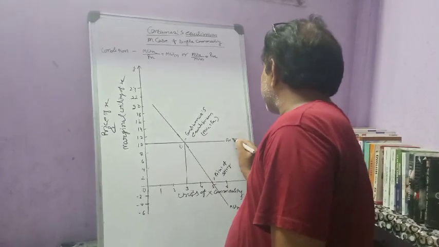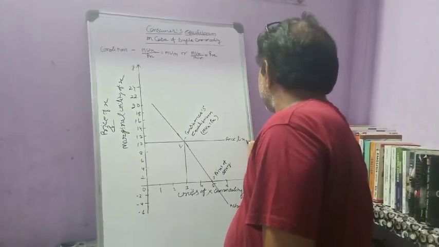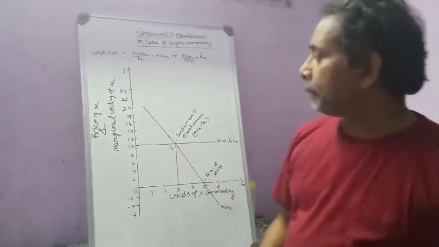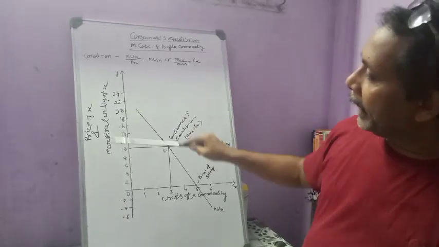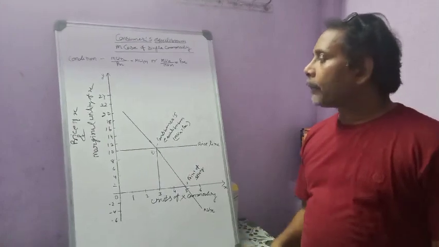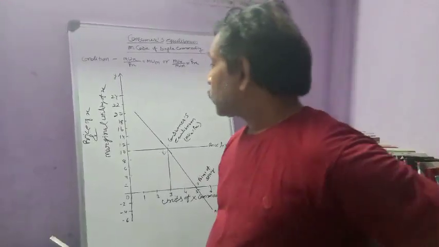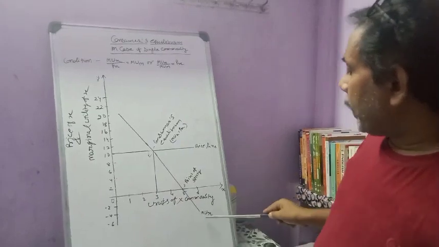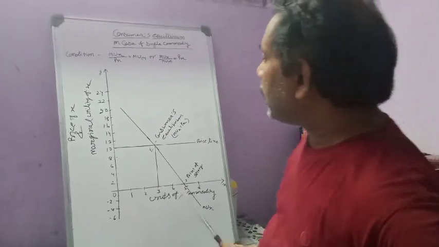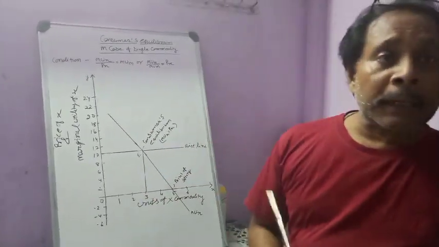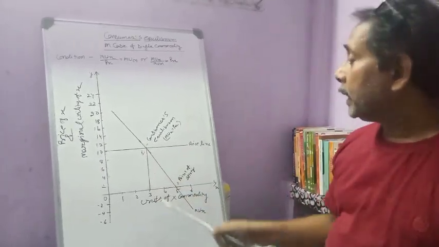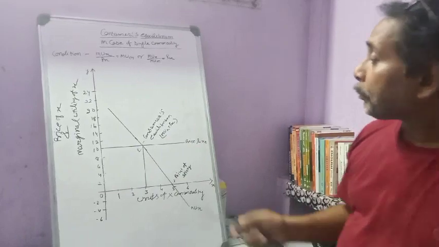This is the price line, because at each level we are paying rupees 10, and on the y-axis again we take the marginal utility of X commodity, which we gain after spending our money. This is the line of MUX, the marginal utility of X, which slopes downward according to the law of diminishing marginal utility.